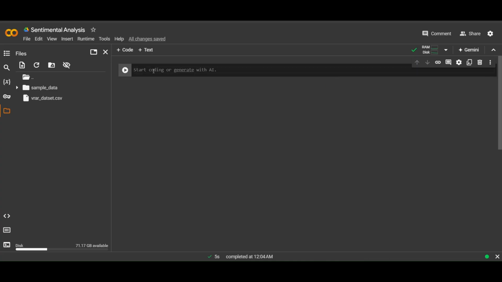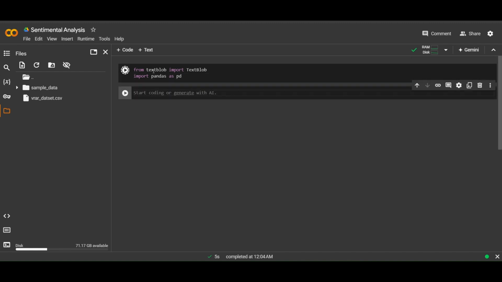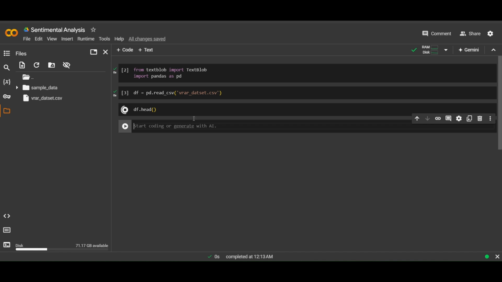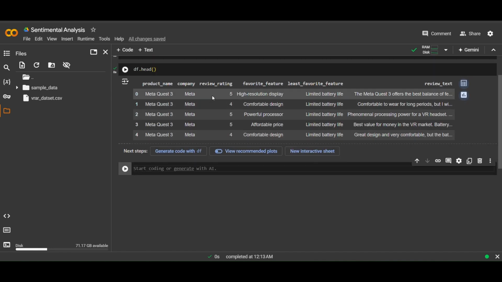Okay, so let's import the required libraries. And then let's read the code. df is equal to pd.read_csv, and then the path, or we can copy this as well. Okay, let's check this. Okay, so we have got this.